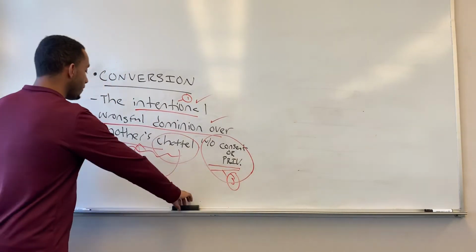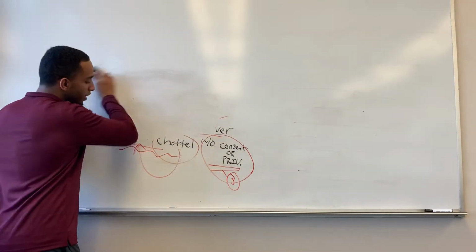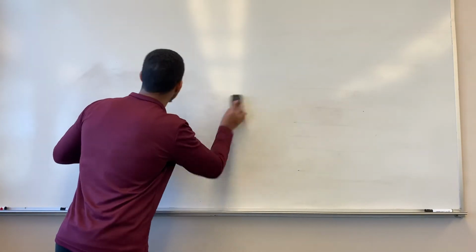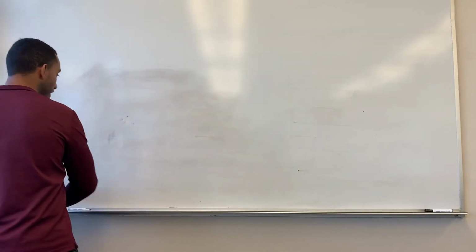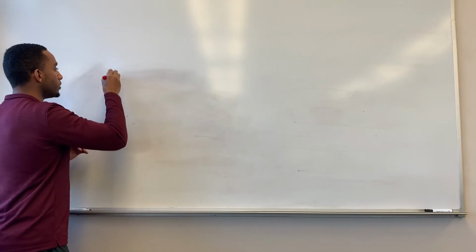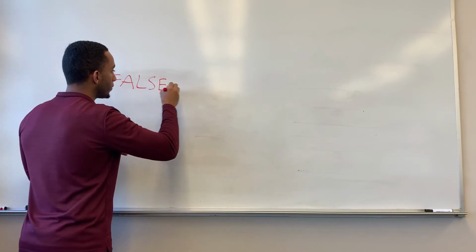So let's get into false imprisonment. We have ABC down: assault, battery, and conversion. ABC is fulfilled. Now we've got to get into exactly what FIT means. We have false imprisonment. I'm going to go one step at a time.